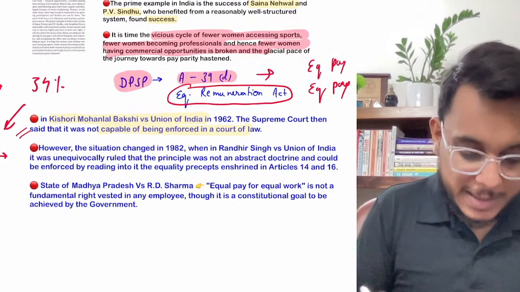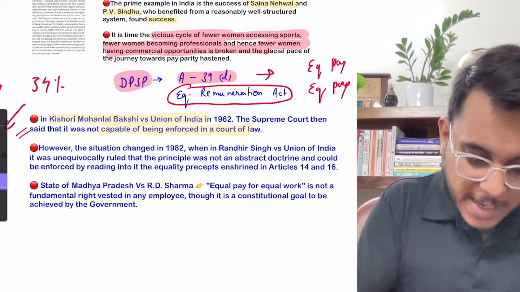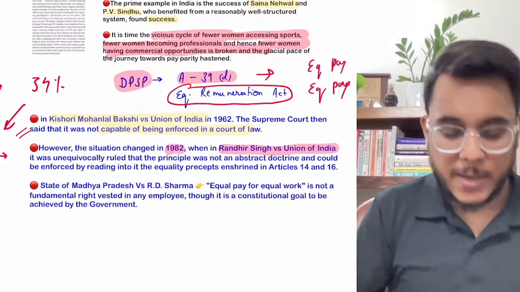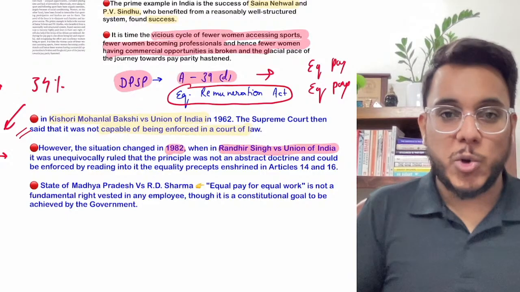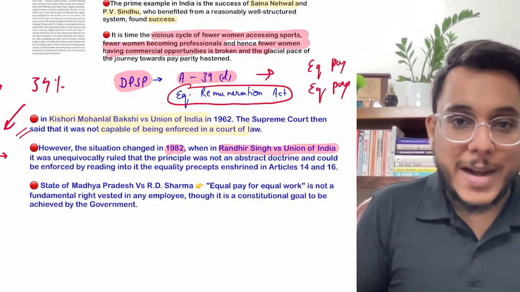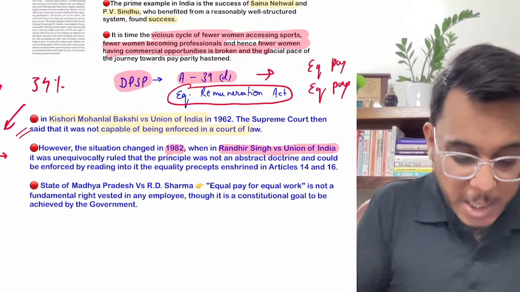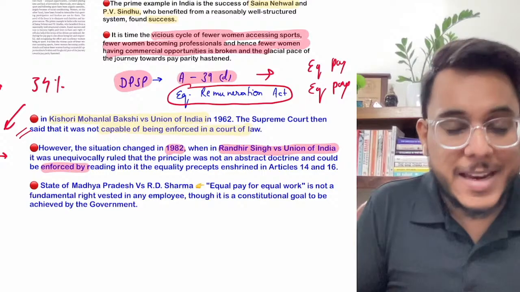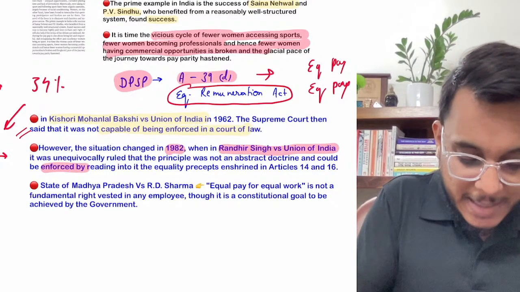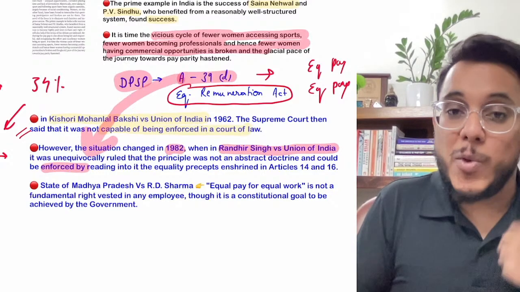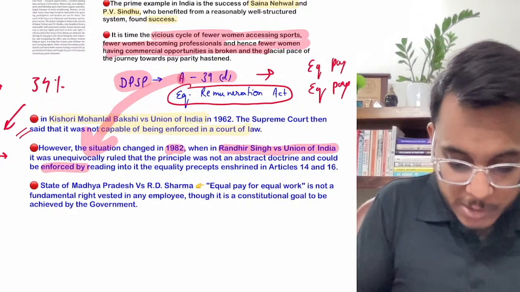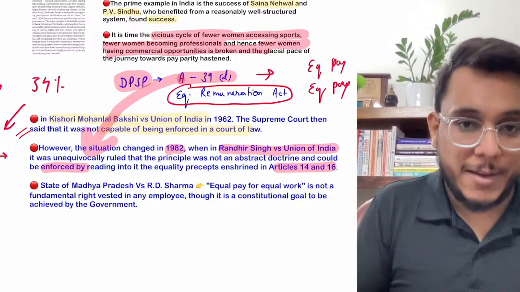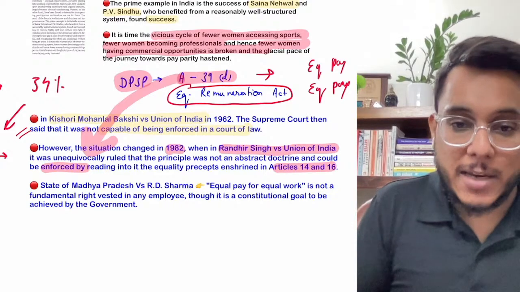Then the second judgment which comes here is of 1982, the Randhir Singh versus Union of India judgment. In this judgment, the Supreme Court provided that equal pay for equal work should be enforced, and that giving equal pay for equal work, implementing Article 39D, will reinforce Articles 14 and 16 of the Indian Constitution. So it should be given, and it needs to be enforced.